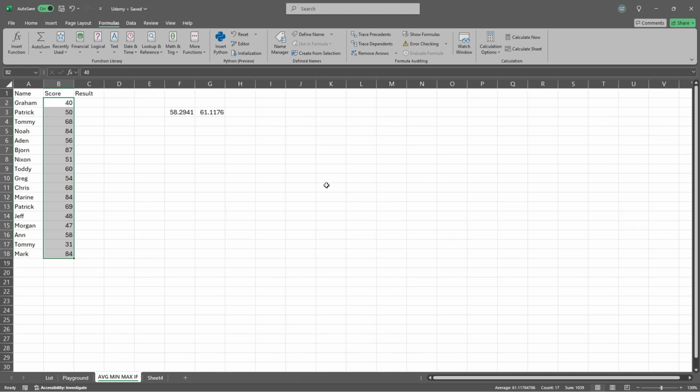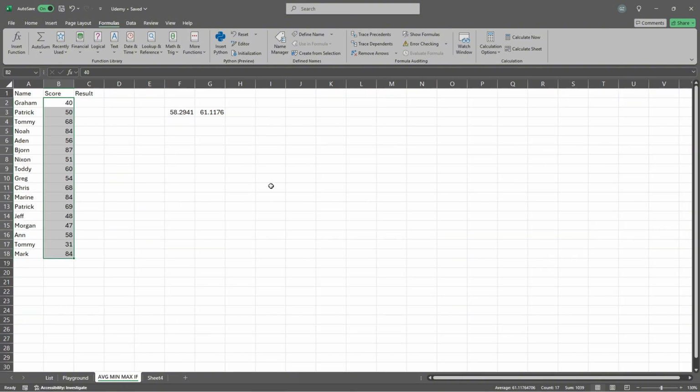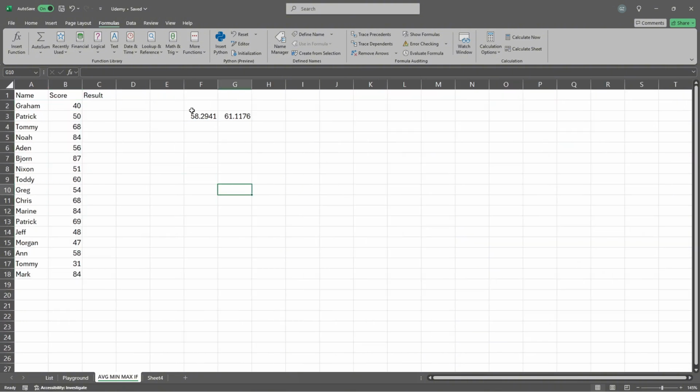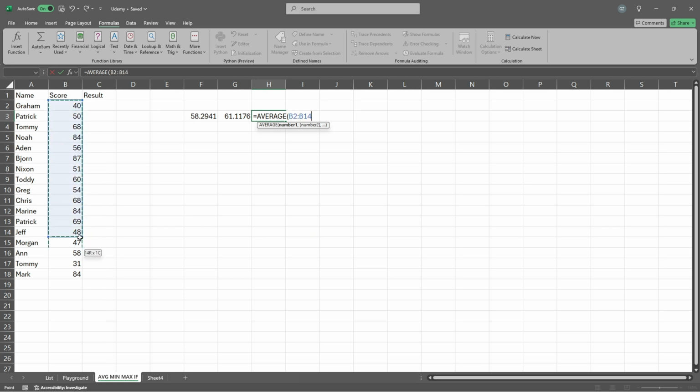I will make it bigger for you. Remember, you can make it bigger by just pressing plus over here, zoom in, zoom out. You can also press Control and the mouse wheel up and down, and as you can see, it's getting smaller or bigger. So now we know how to create the average, and of course we can create it ourselves: equal sign, average, and you've got it over here, double click, and here we can assign all of the values, close parentheses, and we've got everything.